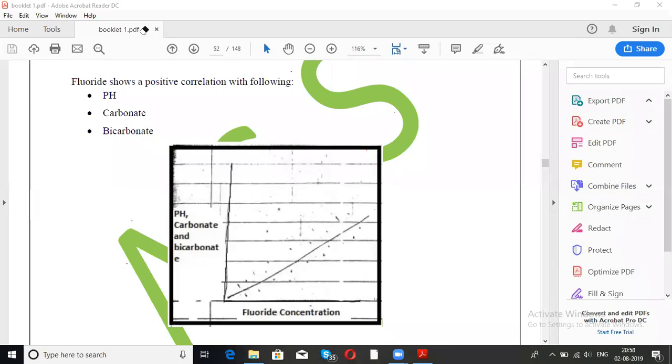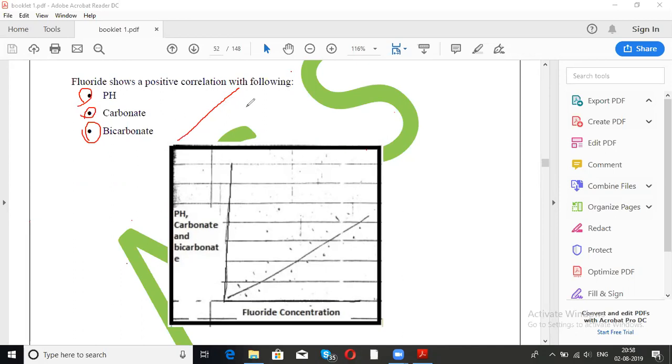Okay, so can you see that, guys? What is written about fluoride? Fluoride is showing positive correlation with pH, carbonates and bicarbonates. Can you see anything in common here? pH increasing means alkalinity increasing. And how is alkalinity increased? Water with high alkalinity will have a high concentration of carbonates and bicarbonates.